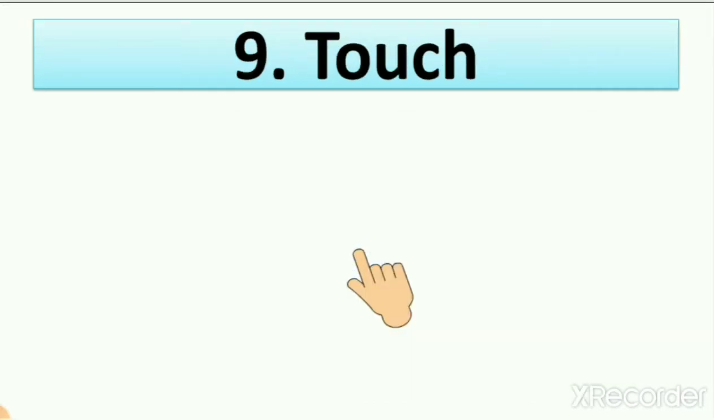Touch. Here you can see one hand which is touching. We are using our fingers to use a touch screen phone, right? Why do we call them touch screen phones? Because we touch, then we can use these mobile phones.